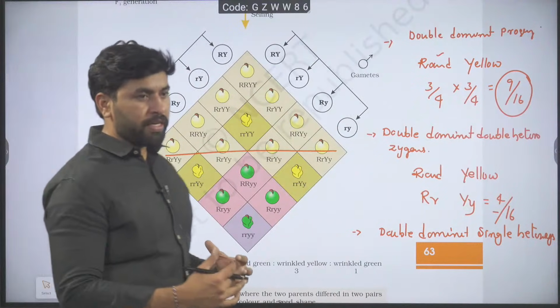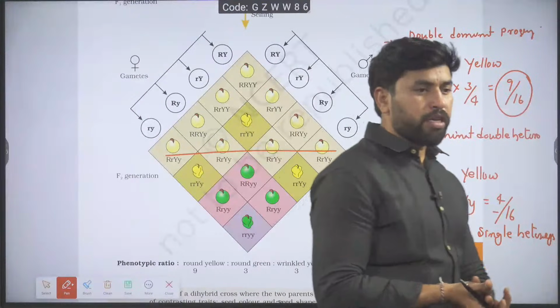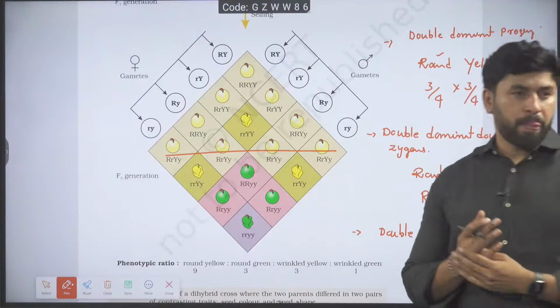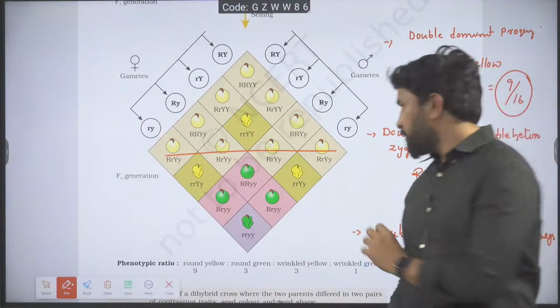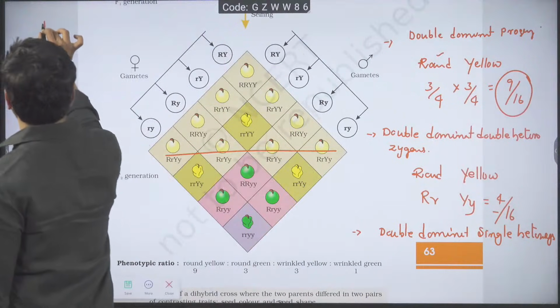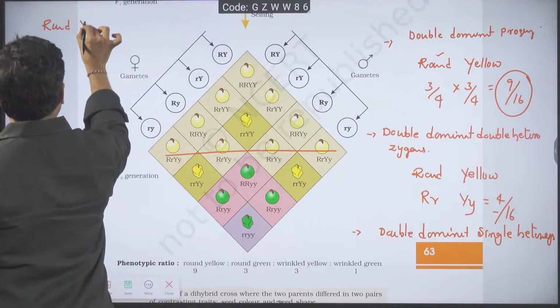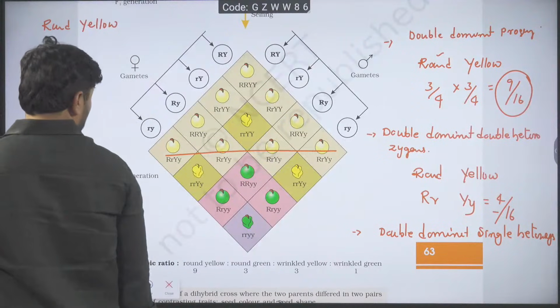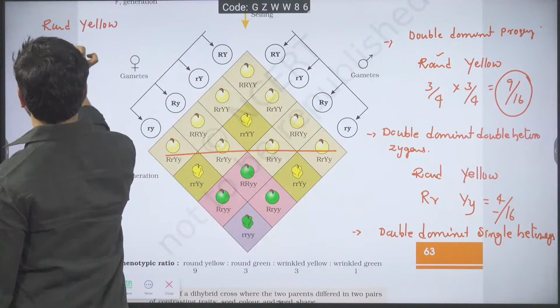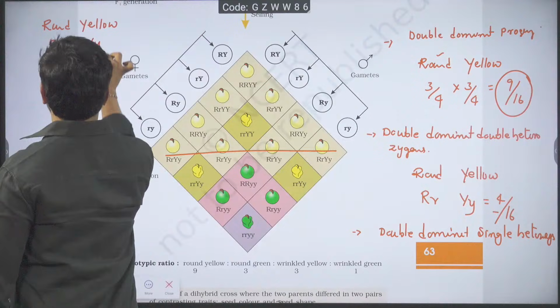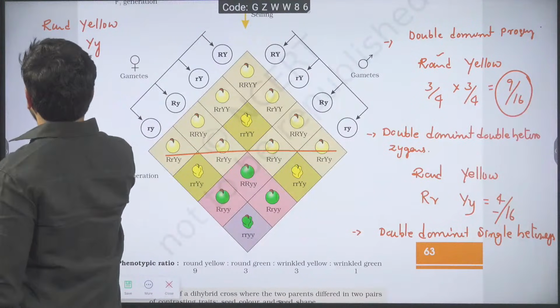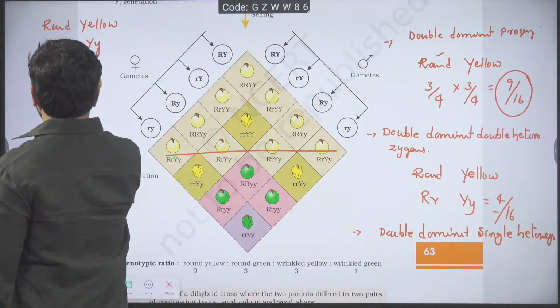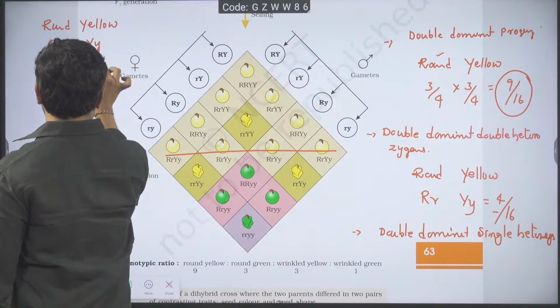They are asking you to find out double dominant, single heterozygous individuals. Let us make double dominant, round yellow. Single heterozygous: one must be heterozygous, is it okay? Another one should be homozygous. That's what they are expecting from you.